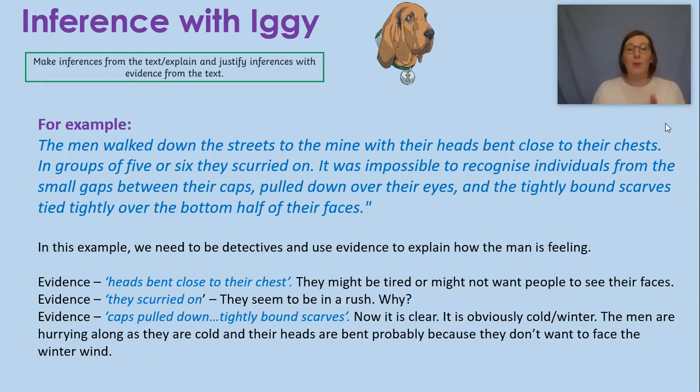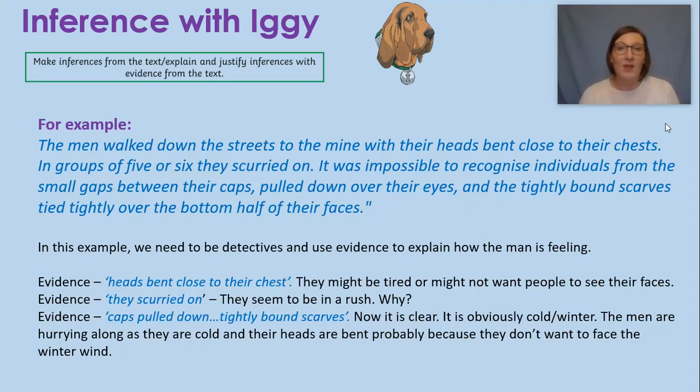So in this example, we need to be detectives and use the evidence to explain how the men are feeling. So the first piece of evidence is the heads were bent close to their chest. So that could be telling us that they might be tired, or it could be telling us that they might not want people to see their faces. We're not sure yet, because that's our first piece of evidence.